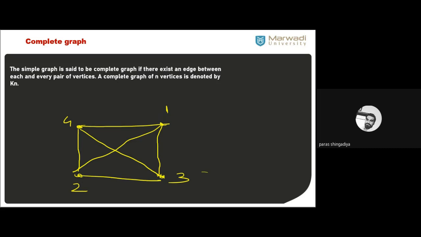Clear? So every complete graph is a simple graph. But every simple graph may not be complete. If I remove one edge, suppose I remove an edge from here, so now we cannot say it is a complete graph, but we can say it is a simple graph. So not all simple graphs can be complete, but every complete graph is always a simple graph.